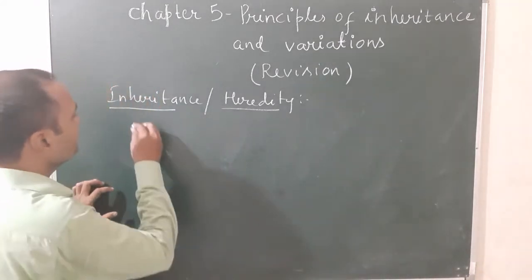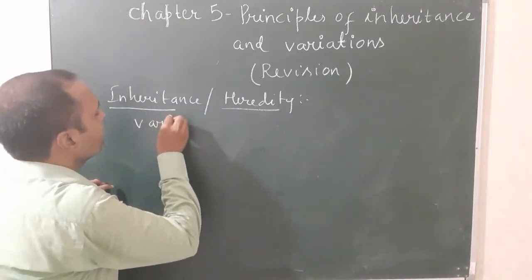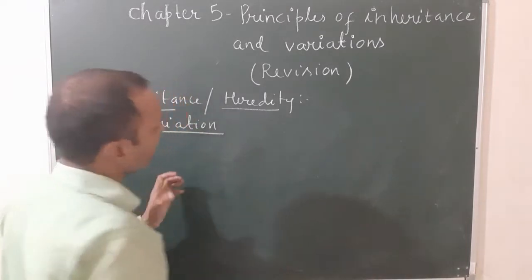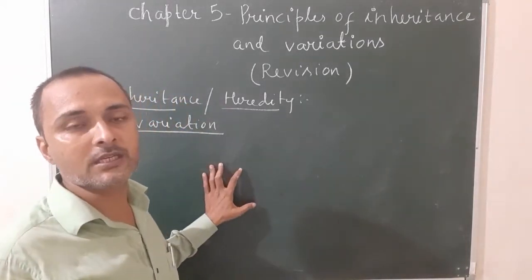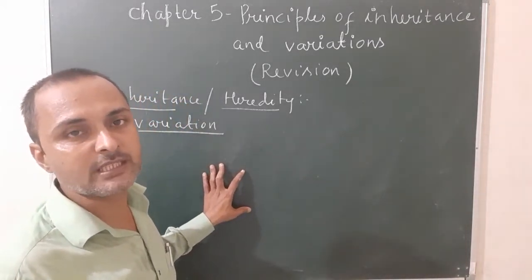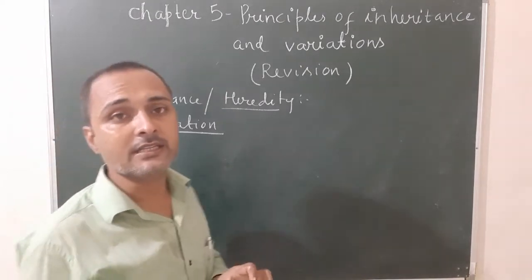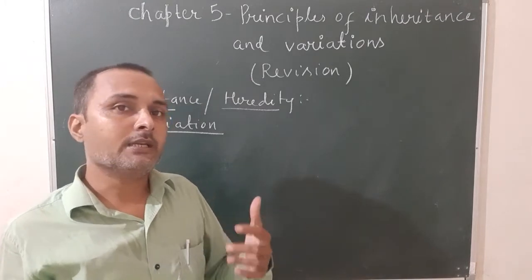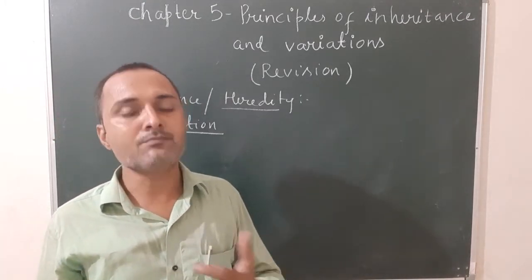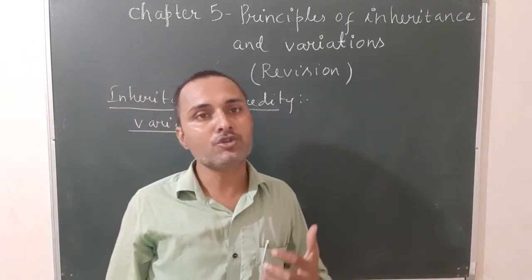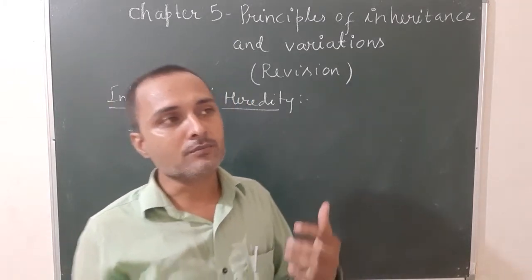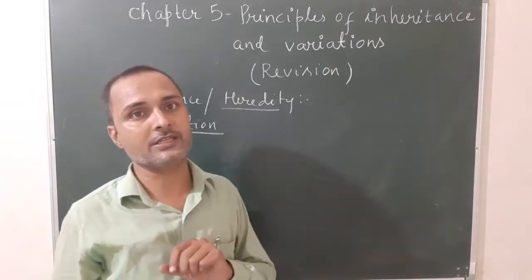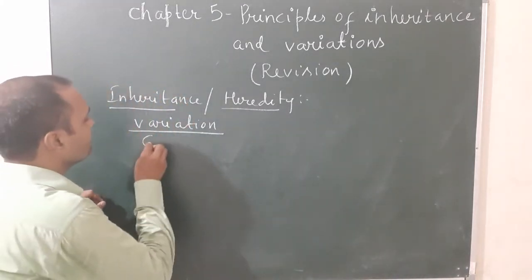Let's see the second one, variation. Variation is defined as the occurrence of differences among the individuals of a population. Due to variation, there are different members found within the same population. When you see humans, most of them are different from each other due to the process of variation. Now the third one, let's see what is genetics.